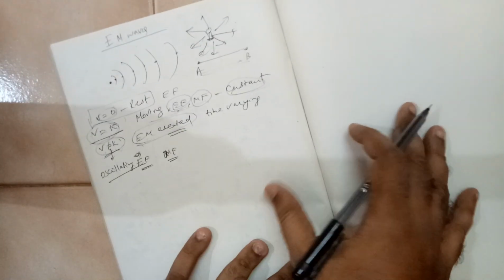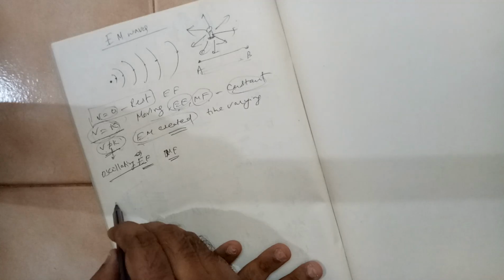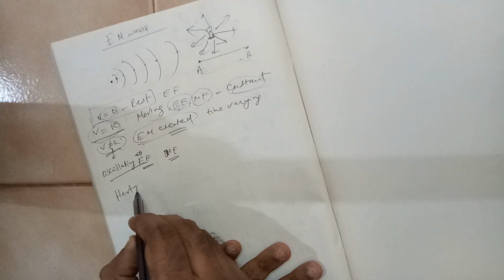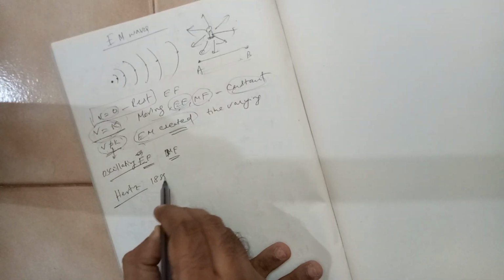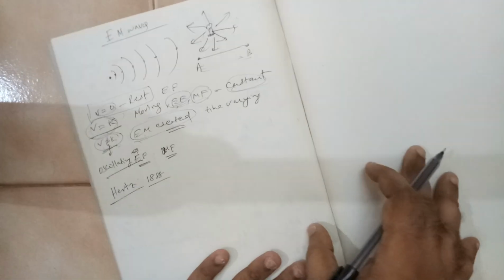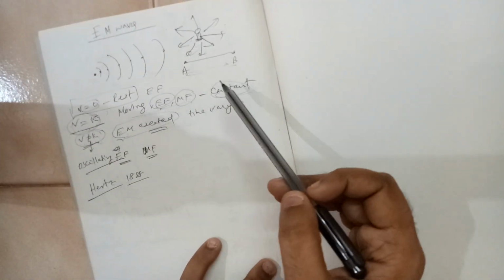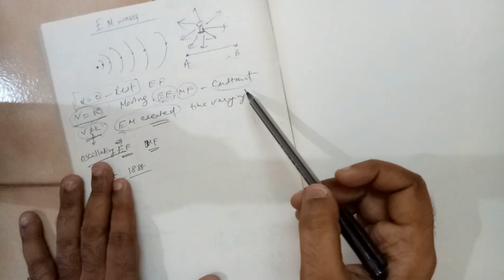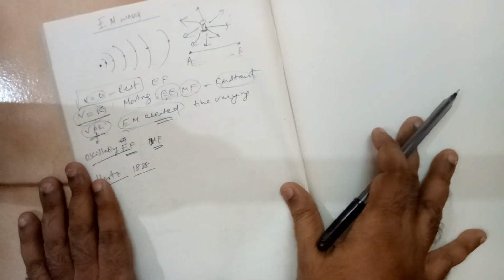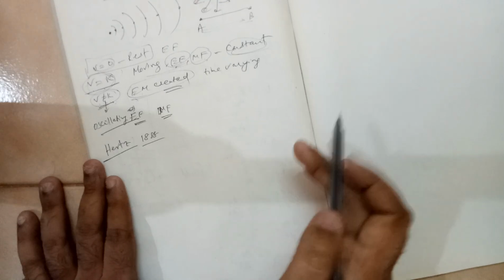And one test was conducted by Hertz in the year, I think, 1888. He developed this experiment, and he experimentally found these electromagnetic waves. So the setup was something like this.